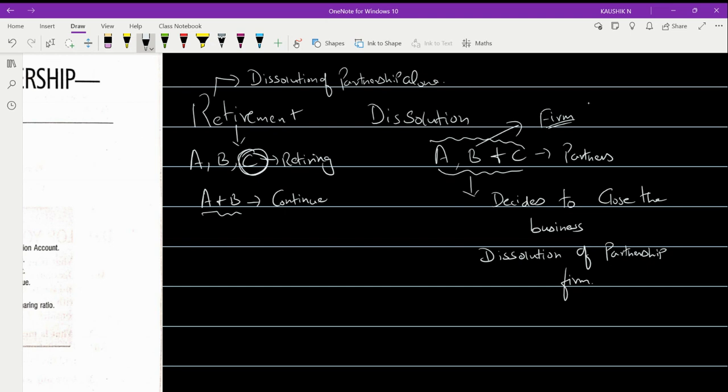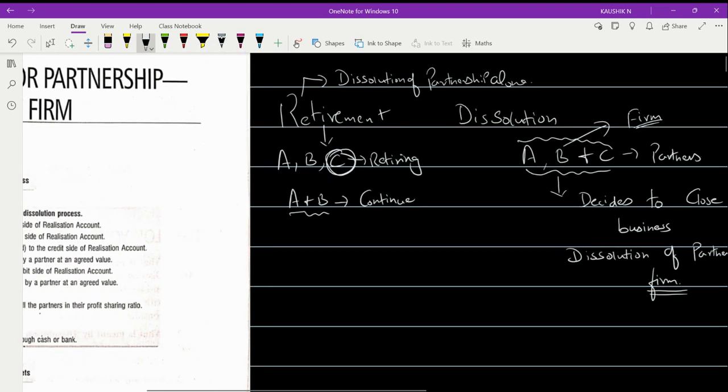So if one particular partner alone is expressing his interest to quit the business, then it comes under the retirement category. If all the partners together decide that it is the right time to close the business, then it comes under the category of dissolution of partnership firm. So this is the difference between retirement and dissolution. Is it clear to you all? This is the basic difference between dissolution and retirement.